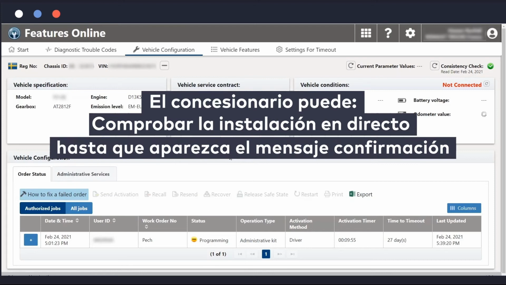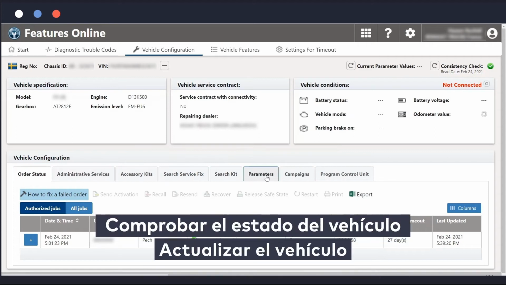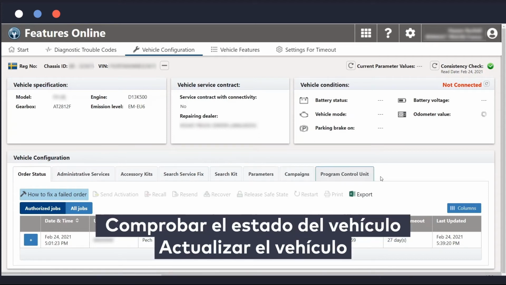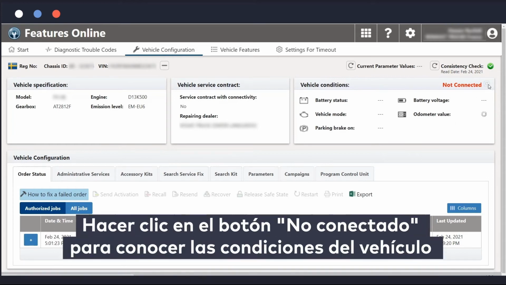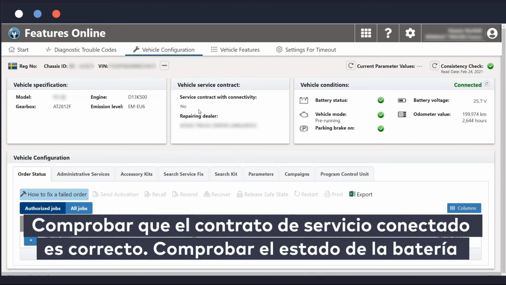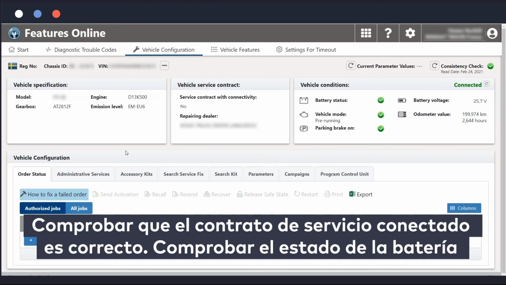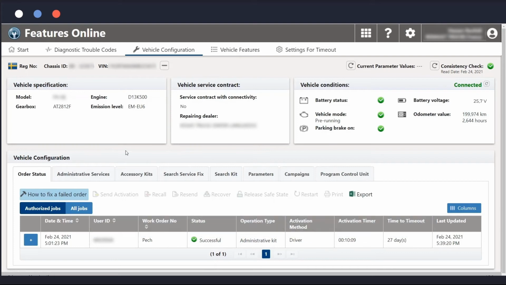Then Alice can check the installation live until the successful message is displayed. She can now check the truck status and update the truck. Alice can click on Not Connected button to get the truck status. Check the consistency. Check the vehicle equipment. Check the correct connected service contract. Check the battery state. Note the odometer values.